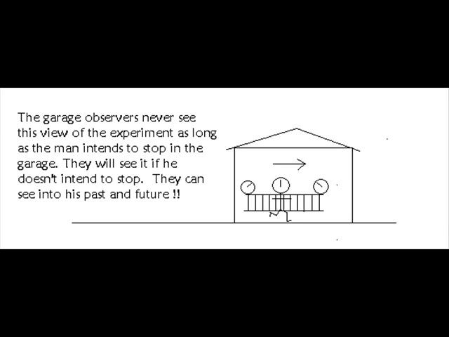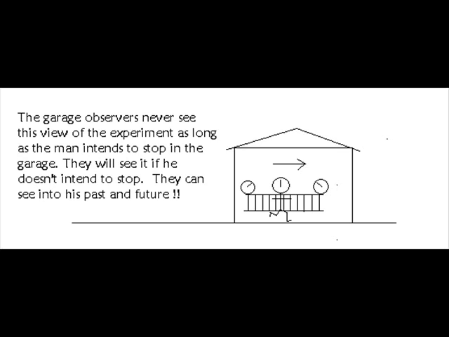So even though the energy of the experiment is no longer an issue, we're going to go back to the middle stage of the experiment and look at it a little closer. What we see here is the man running inside the garage with the ladder and the 3 clocks on the ladder. Now we said this can't happen in the experiment, but the truth is it can happen in the experiment.